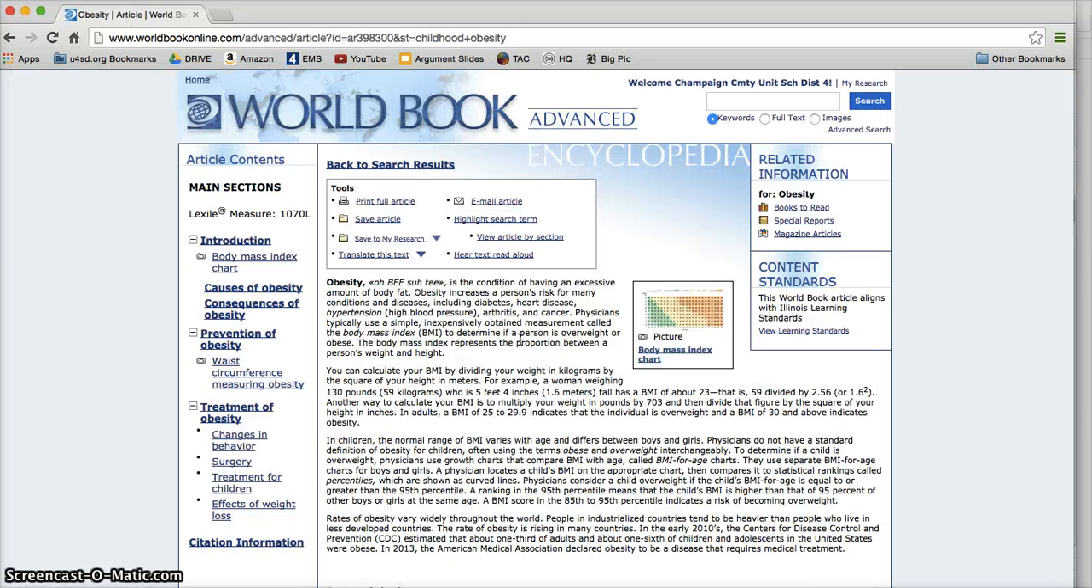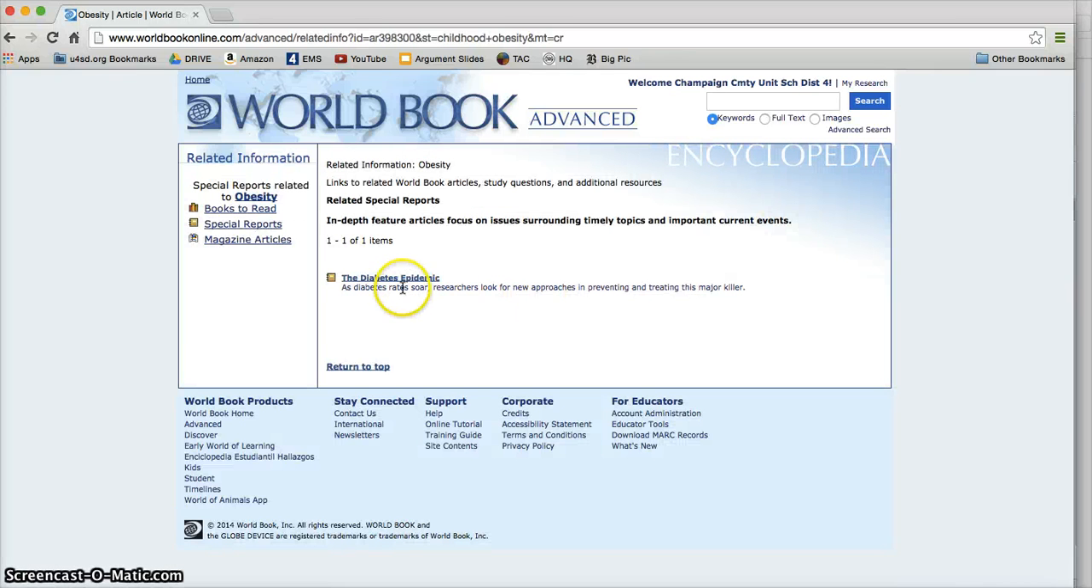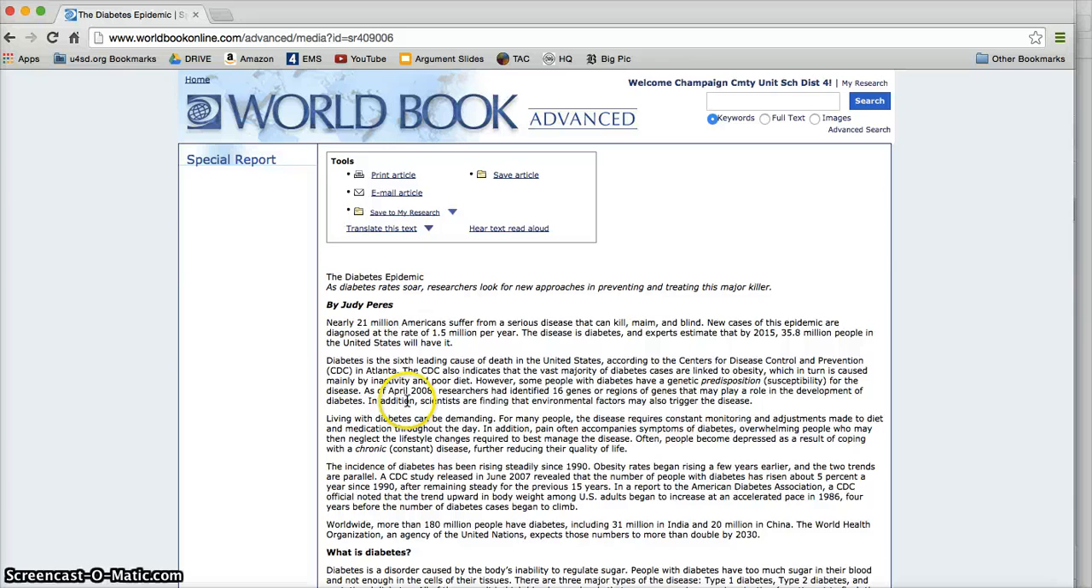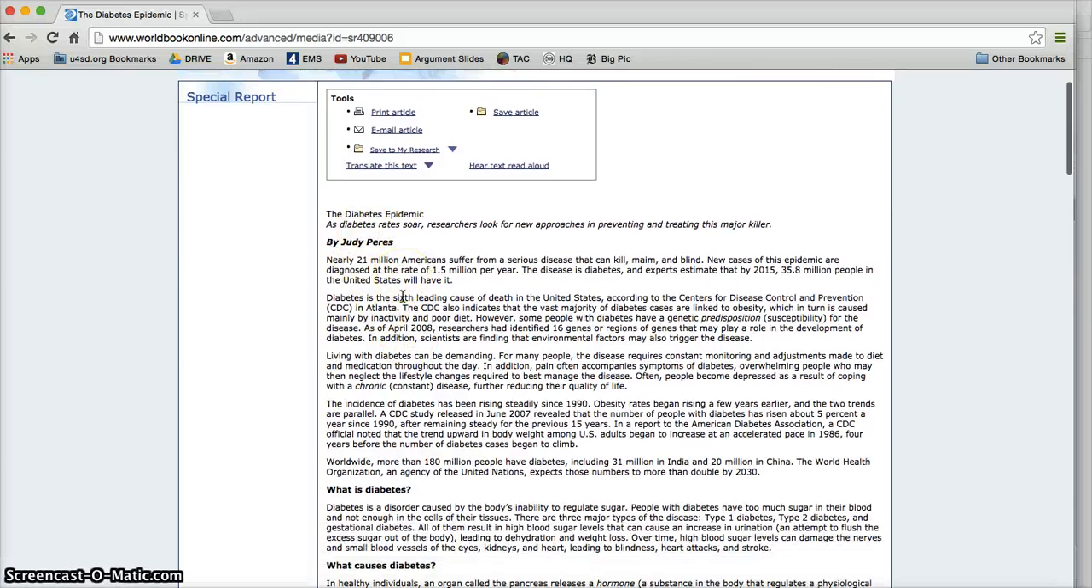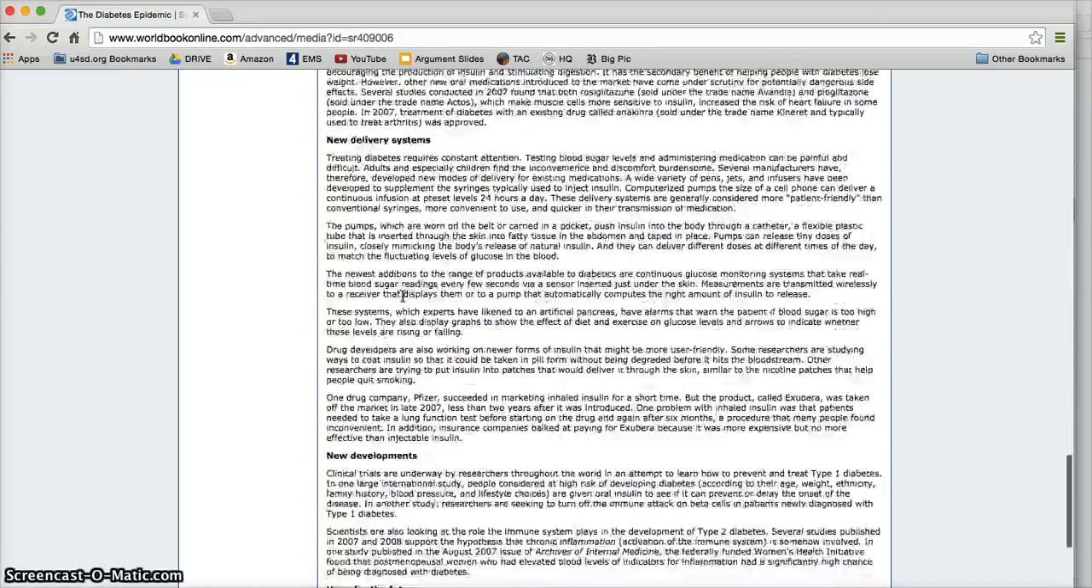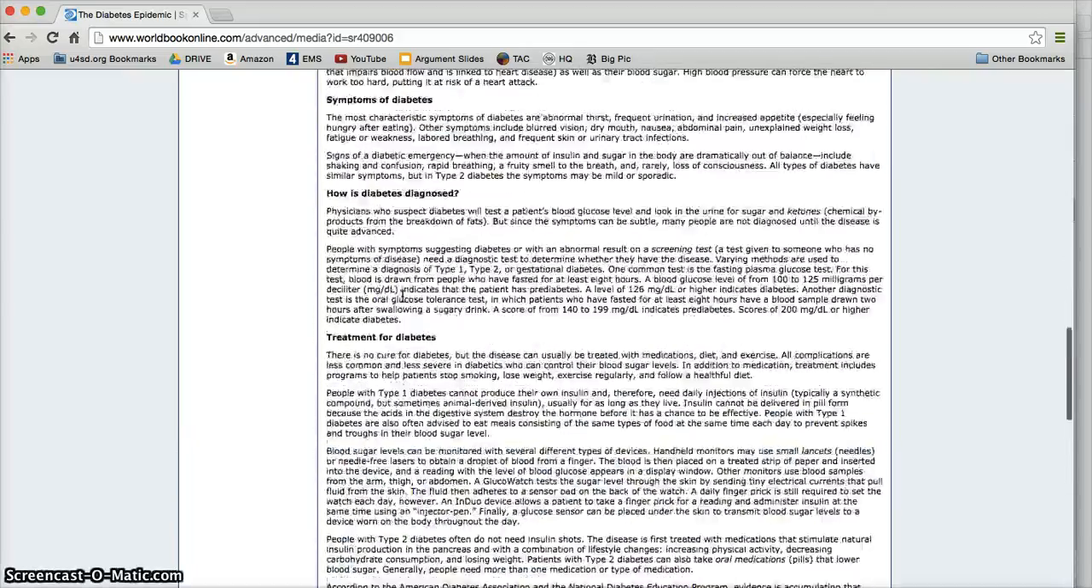One thing that I really want you to notice is once you get to an encyclopedia entry's main page, you've still got a lot of different options, and you can find different sources even within World Book itself. Notice how you've got books to read, special reports, and magazine articles. So I'm going to click on special reports, and you've got this diabetes epidemic, which gives you a whole other article by Judy Perez about the diabetes epidemic. Notice how if I scroll down, you've got a ton of different information.